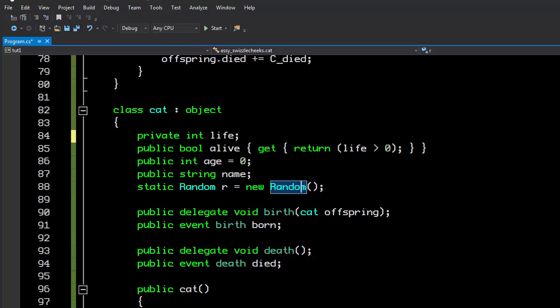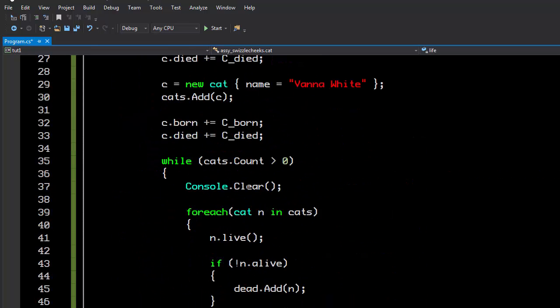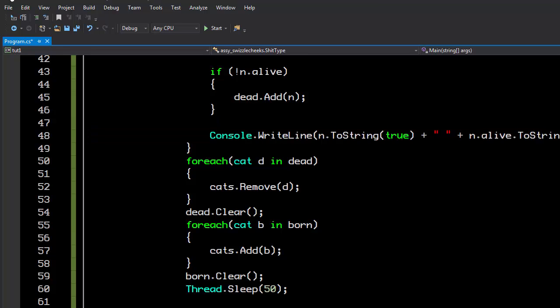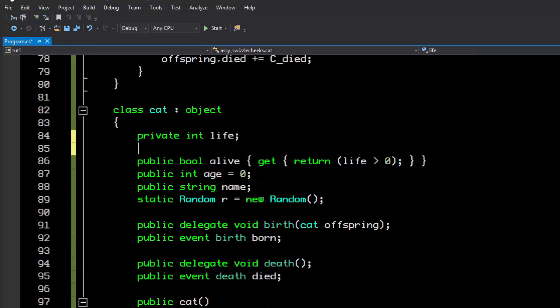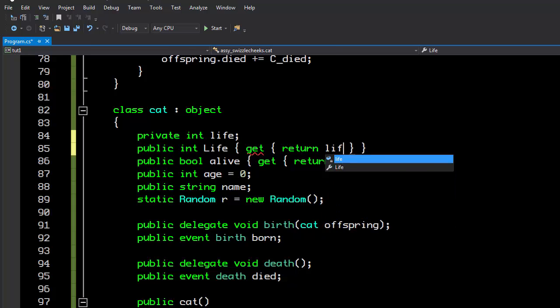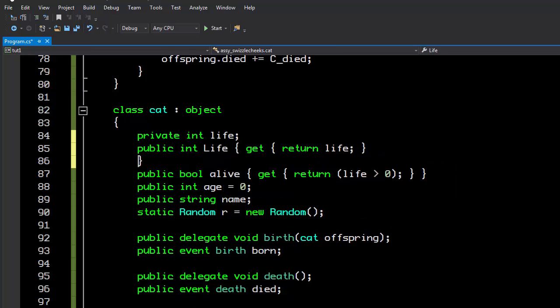And actually we have 0 errors because we're not really referring to the life outside of the cat, which is really nice. The only place that we're printing it is here. Now we may want to refer to the life outside the cat, so we probably should create a public property rather, because we don't want them to set it. Let's create it with a capital L, and that's a common naming convention in C#. You use a private variable with a lowercase name, and then you use a public property with a capital name, and you just return it. And now we have a way of accessing the lifespan without anyone outside of our class being able to set it and muck with the interworkings of our class.